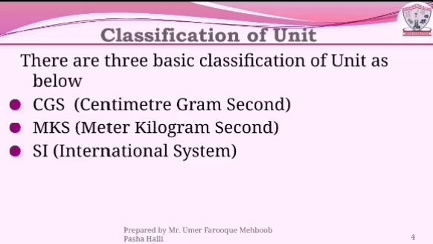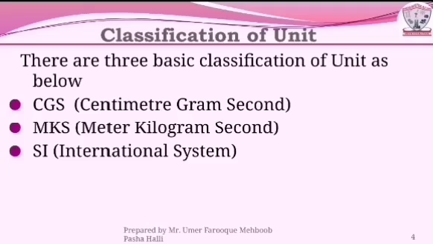Time is measured in second, denoted by small s. Electric current is measured in ampere and denoted by capital A. These are the base units of the SI system.